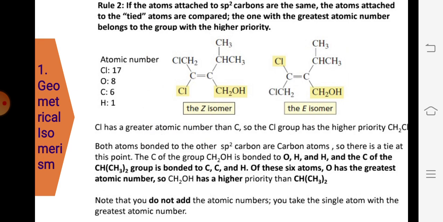Secondly, sometimes the atoms attached to the sp2 hybridized carbon are the same. What will happen then? Then we have to move toward the second atom, okay. After that carbon, we move on to the next, increasing the carbon chain. So if one group is higher, then after that we have to move to the second group.